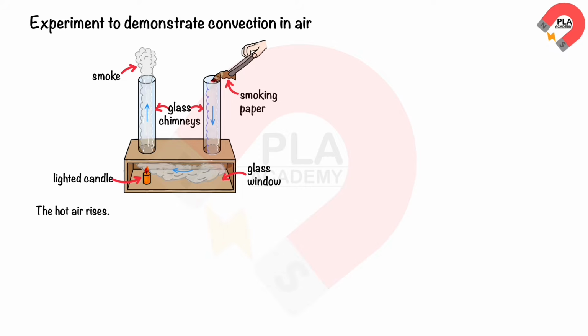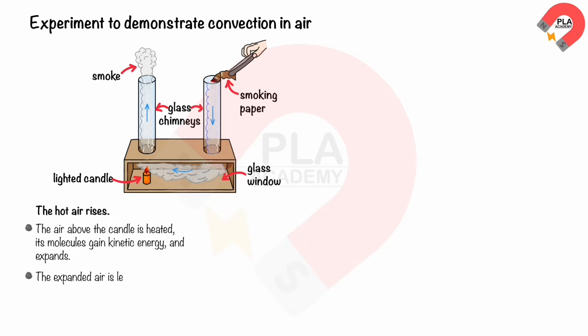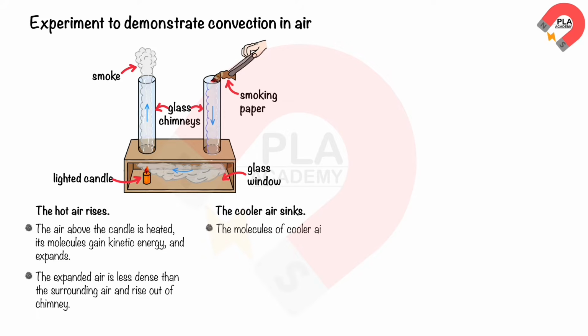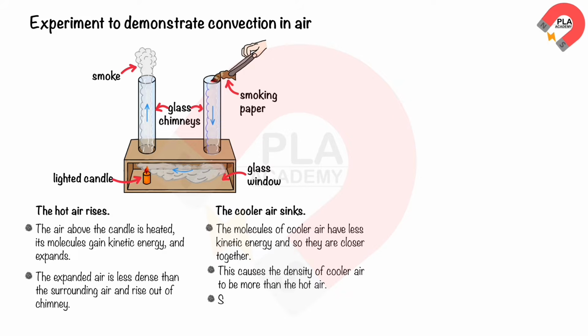The hot air rises. This is because the air above the candle is heated, its molecules gain kinetic energy and expand. The expanded air is less dense than the surrounding air and rises out of the chimney. The cooler air sinks. This is because the molecules of cooler air have less kinetic energy, and so they are closer together. This causes the density of cooler air to be more than the hot air. Since the cooler air is denser, it sinks into the chimney.